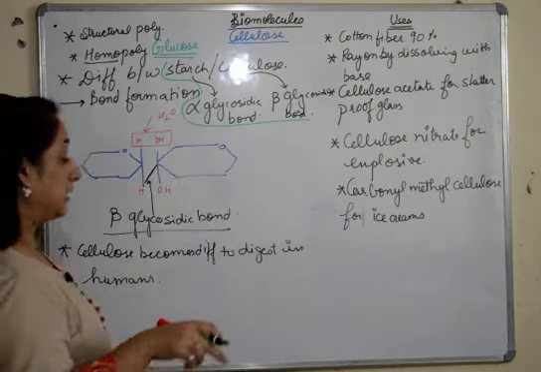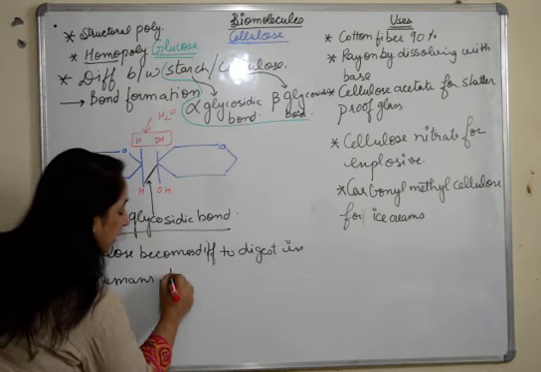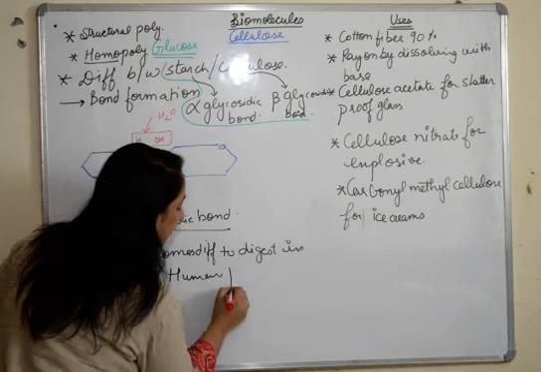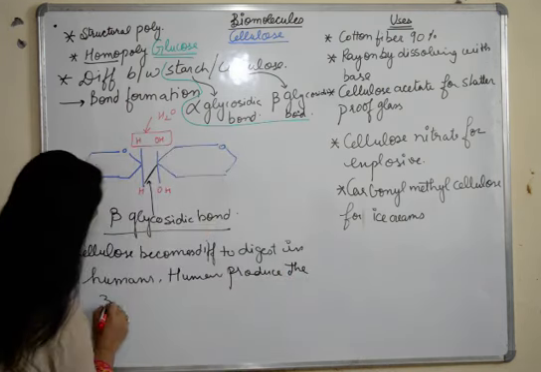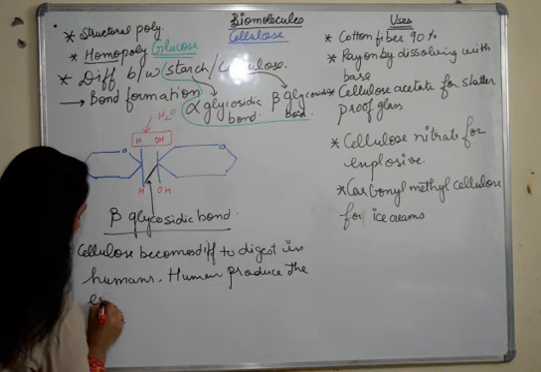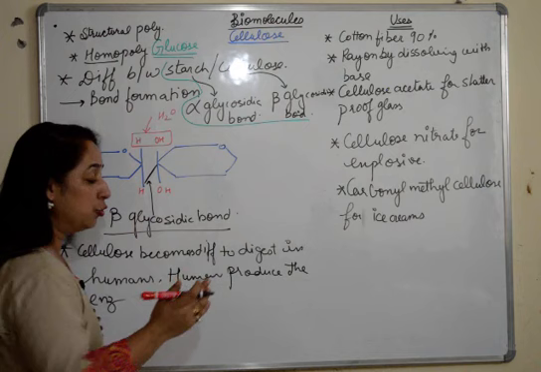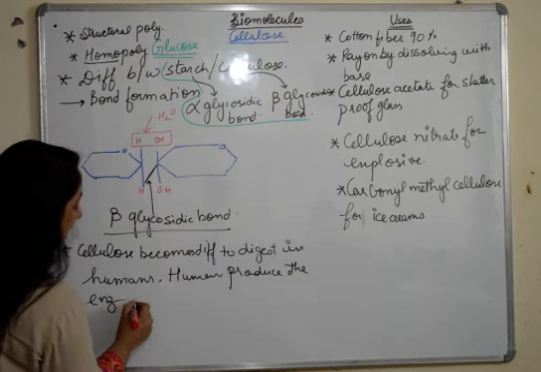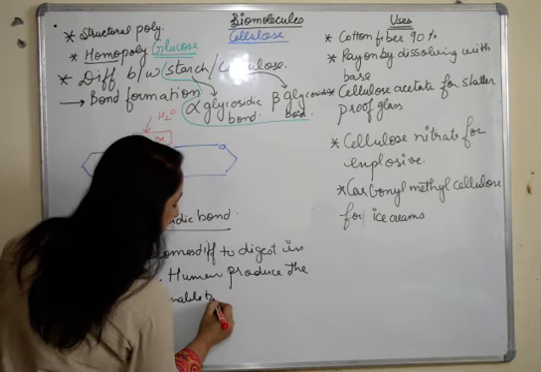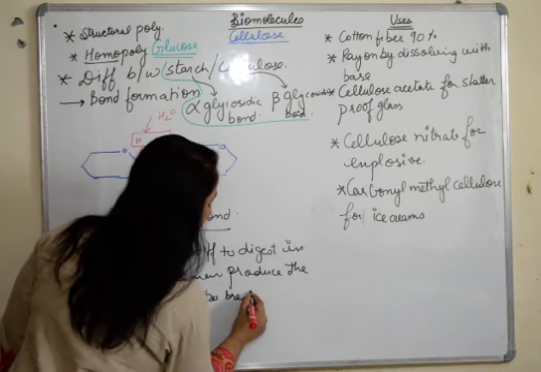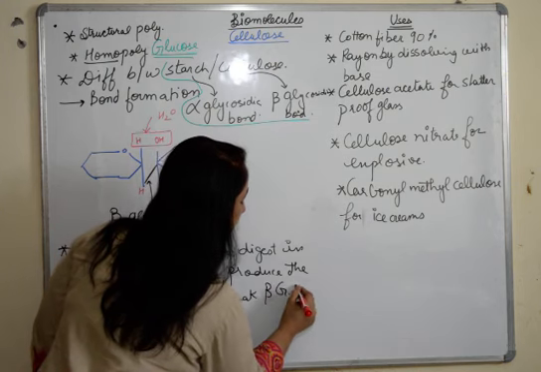The reason for this is that the enzymes produced by humans are unable to break this beta glycosidic bond.